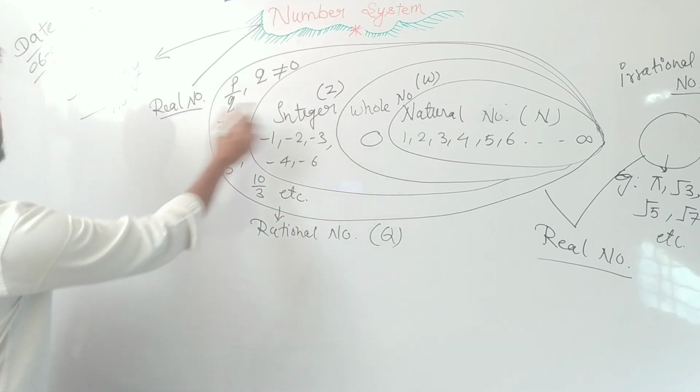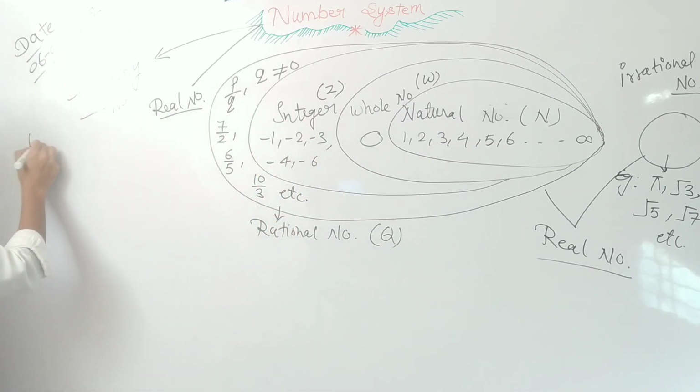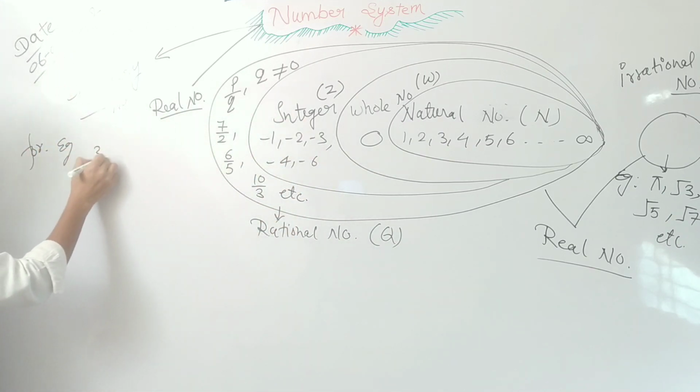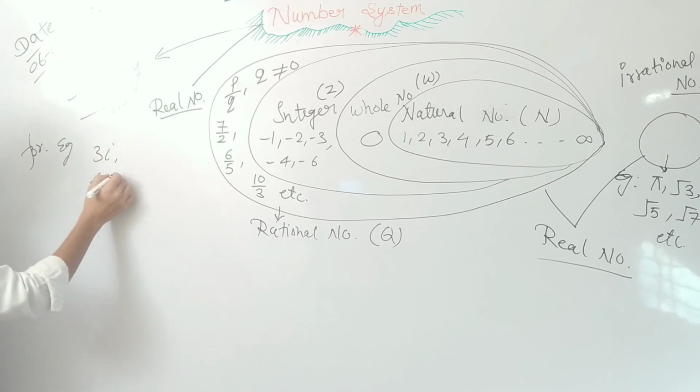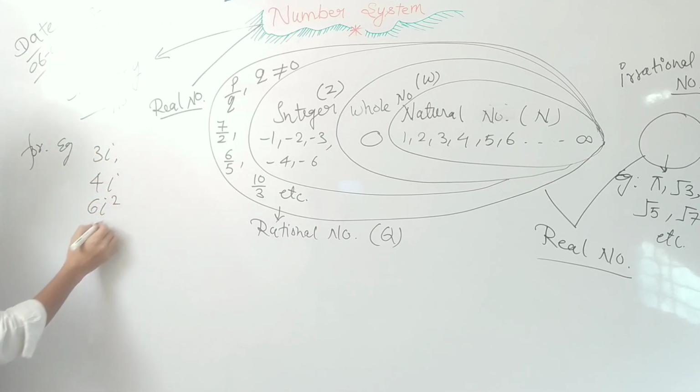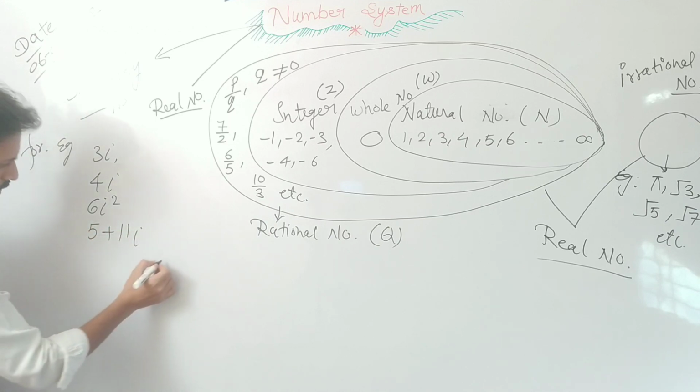Now the next type is the imaginary number. For example, 3i, 4i, 6i square, or you can say 5 plus 11i, where i is what?